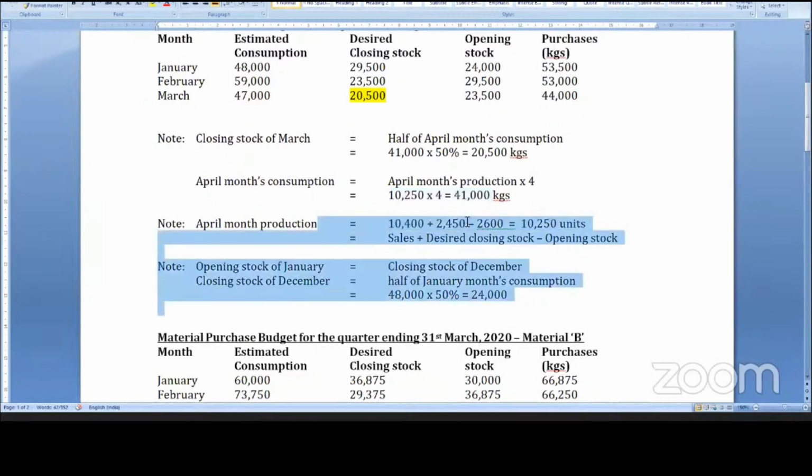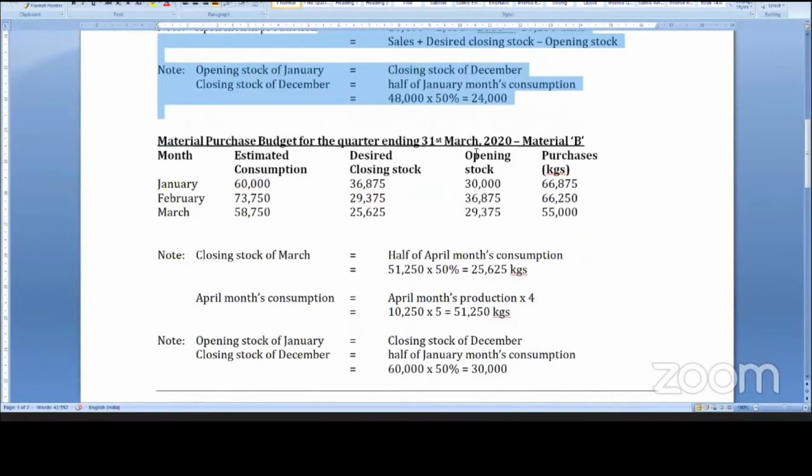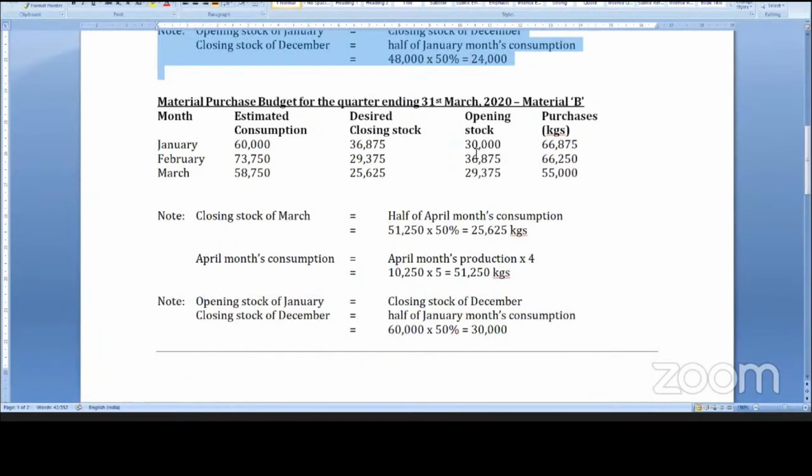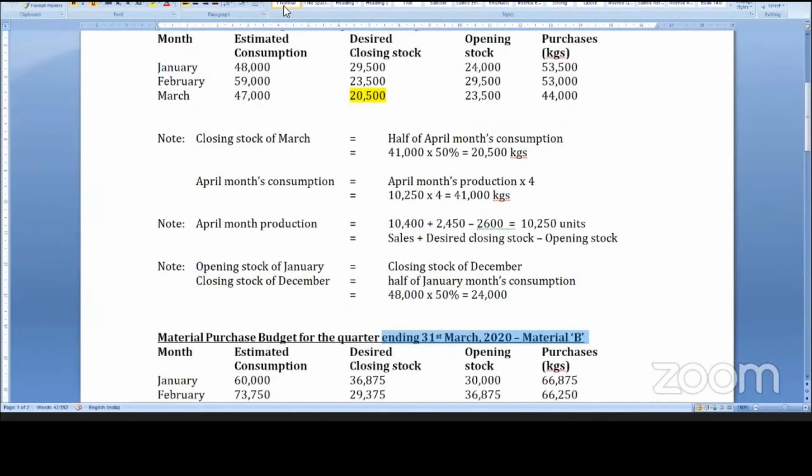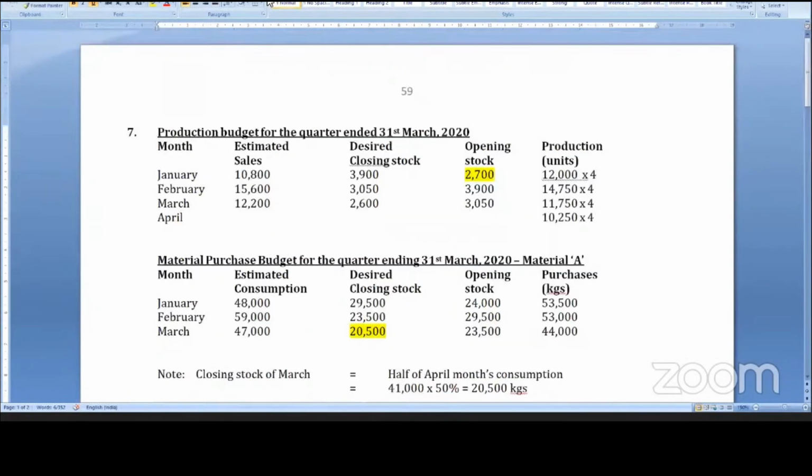Same thing you have to repeat for raw material B. So do it. It is important to understand the concept. If you practice, it will be useful. So one minute, my students. If you want to ask anything, you can ask. Hello.